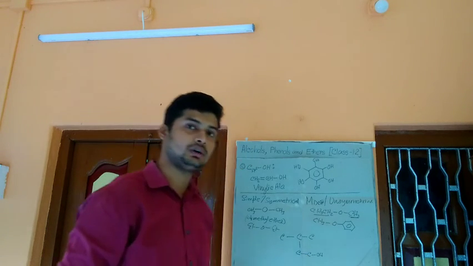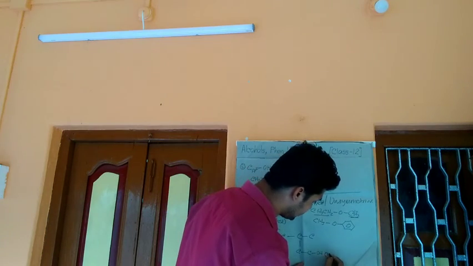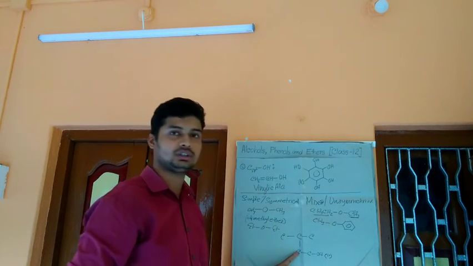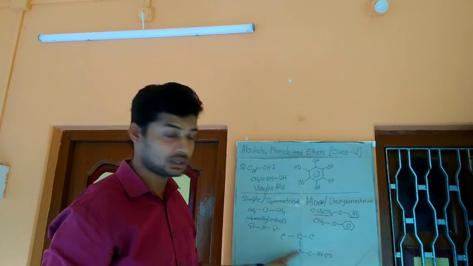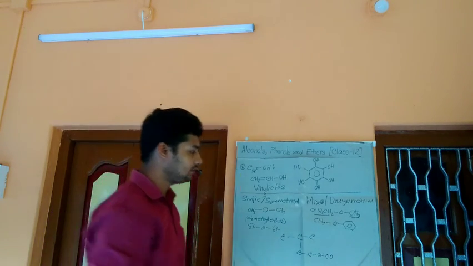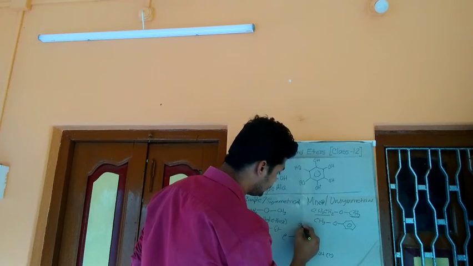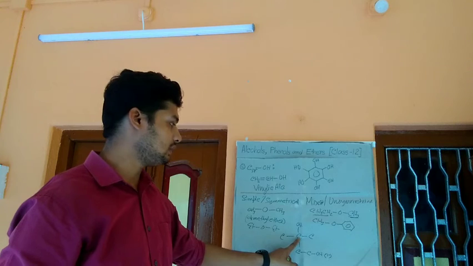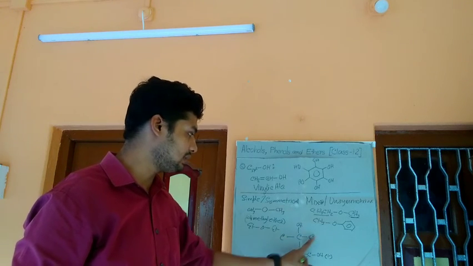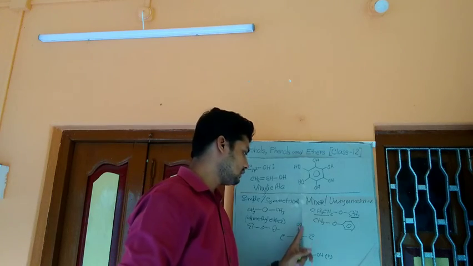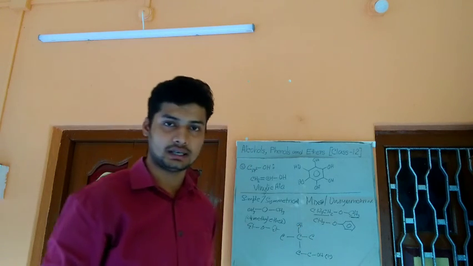This is 1 degree alcohol. If that hydroxyl group is linked to this carbon, this is 2 degree alcohol, because this carbon atom is linked to 2 carbon atoms. If the hydroxyl group is linked to this carbon atom, then this carbon atom is linked with three different carbons. So this is 3 degree or tertiary alcohol.